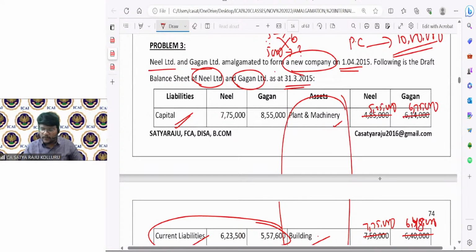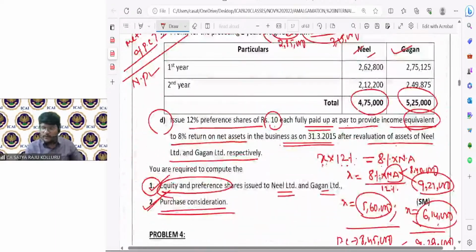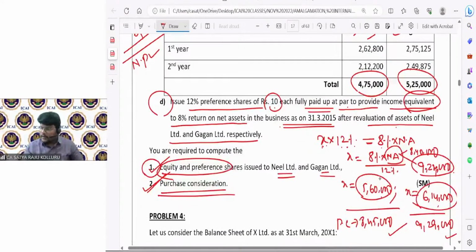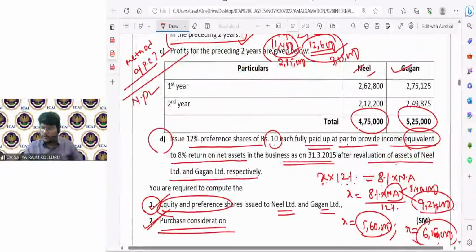6,75,000 plus 6,48,000 plus 1,58,600 minus 5,57,600. 9,24,000. So 3,000 difference is there. So if you check 9,24,000 into 8% divided by 12%, 6,16,000. So 2,000 difference here. 6,16,000 plus 3,15,000. How much? 6,16,000 plus 3,15,000.